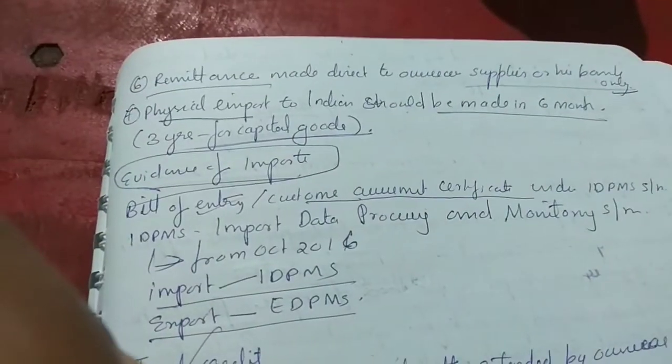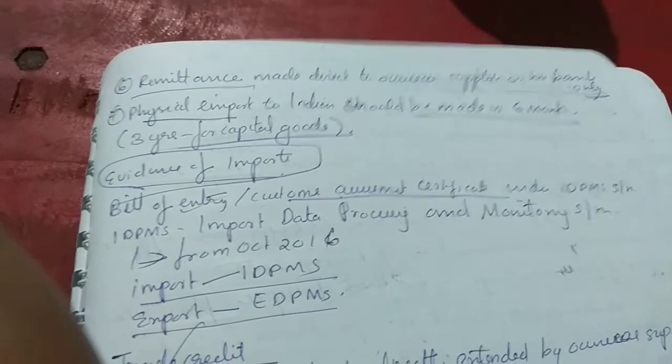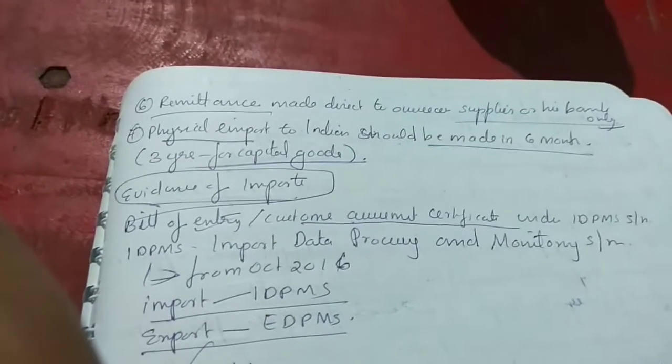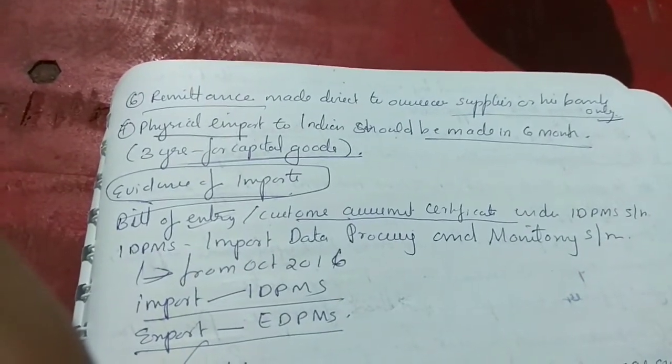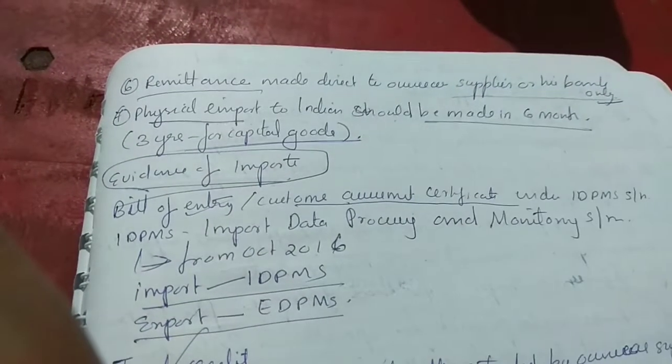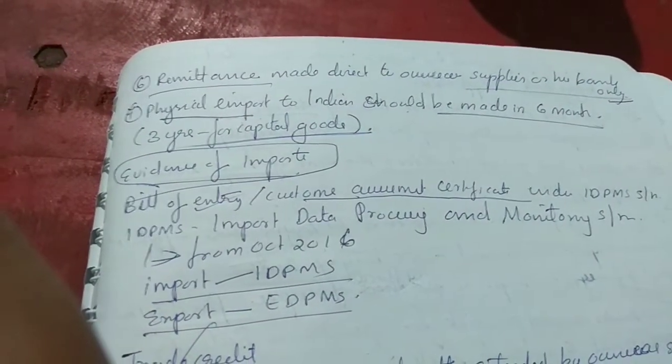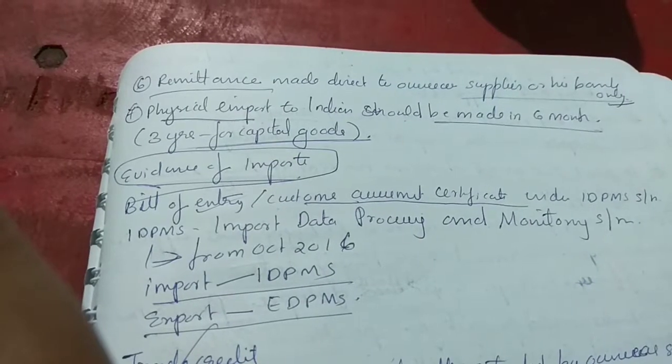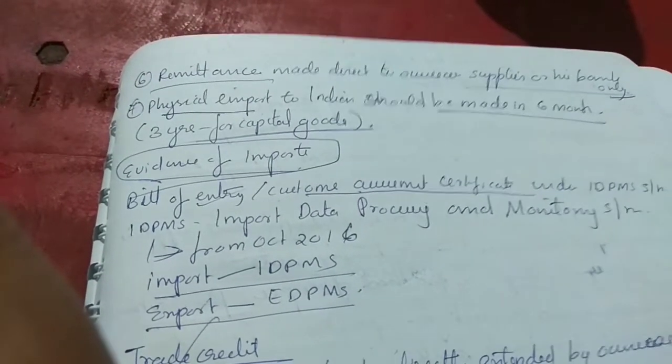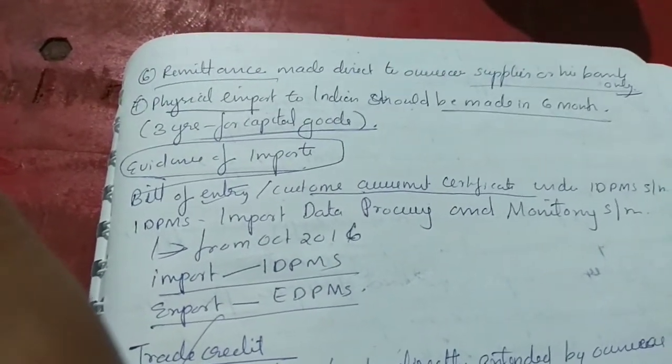Next, fifth one is exchange control copy. Sixth one is remittance made directly to overseas supplier or his bank only. Seventh one is physical import to India, which should be made in 6 months. That is 3 years for capital goods, and the others in 6 months. Physical import must be made in 6 months.